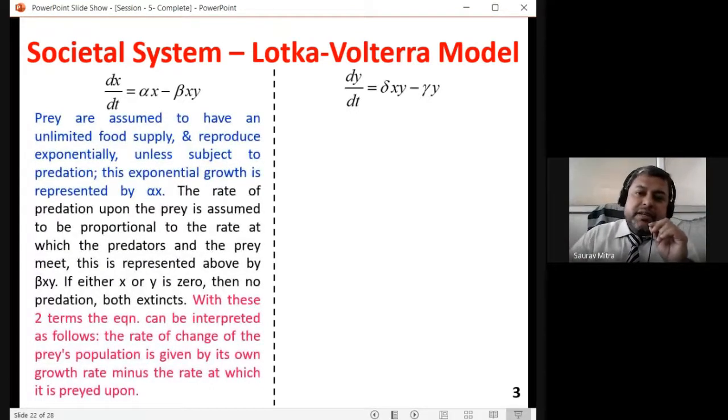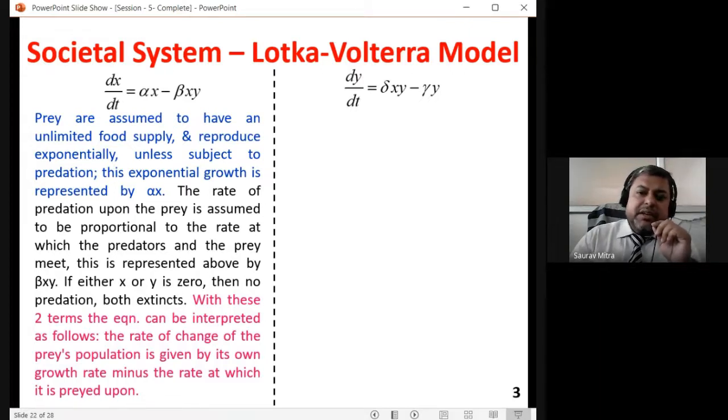So let us see in detail what exactly dx/dt means. dx/dt is equal to alpha x minus beta xy. I have already explained this. So this is the structural explanation of this equation. The prey, that is the rabbit, is assumed to have an unlimited food supply and reproduce exponentially. That means rabbits get enough food, they eat generally all the plants, so they can reproduce, and their count will keep on increasing unless subject to predation. What is predation? Foxes are coming to eat the rabbits. So what is the predation factor here? It is beta xy. Unless subject to predation, this exponential growth is represented by alpha x. So alpha x is the growth, and beta xy is the reduction of the rate of the rabbits.